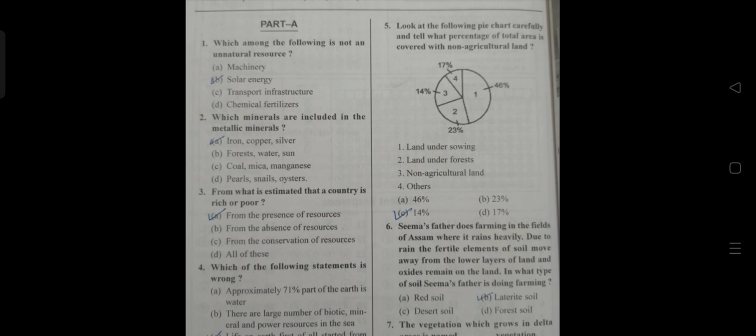Let's start with some important Social Science MCQs. First, which among the following is not an unnatural resource? The answer is B, solar energy. Second, which minerals are included in the metallic minerals? The answer is A, iron, copper, silver.